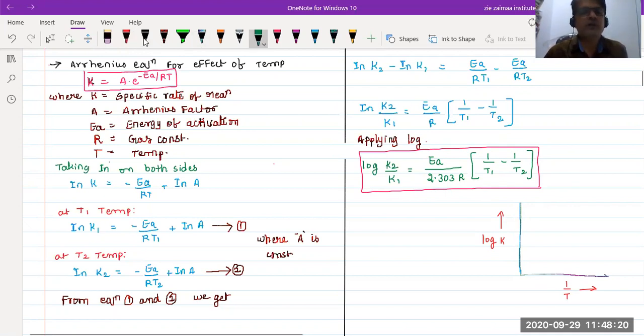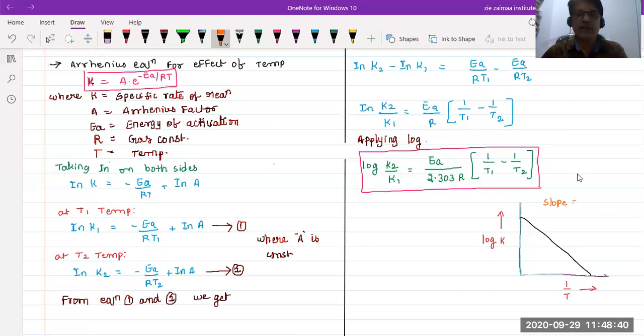Just a moment, I will get another. So this will be the graph line, and what would be the slope beta for this one? What is the slope for this equation?